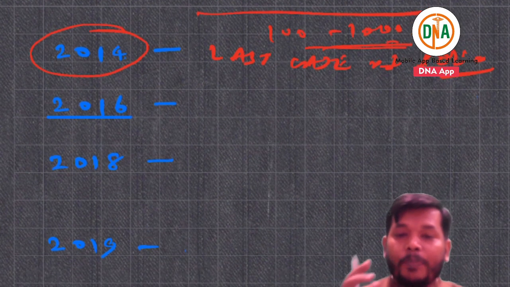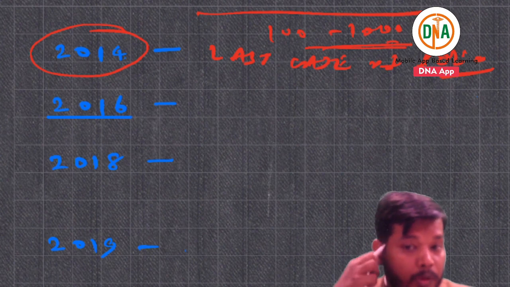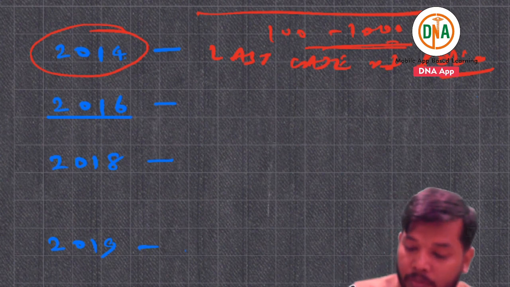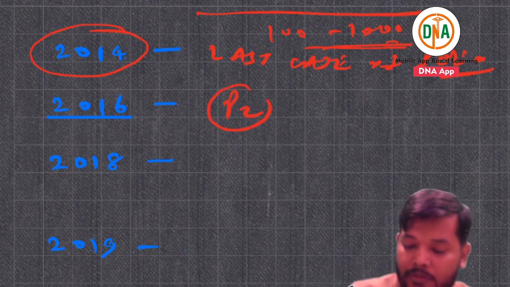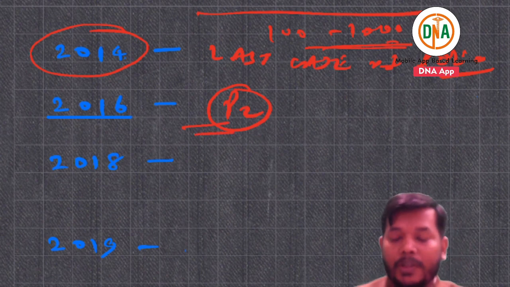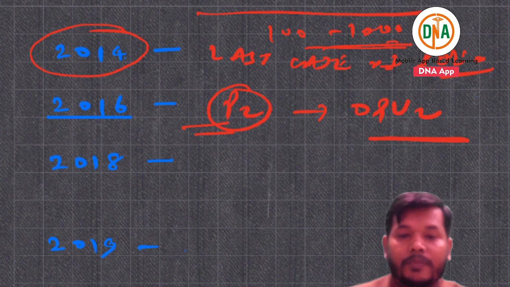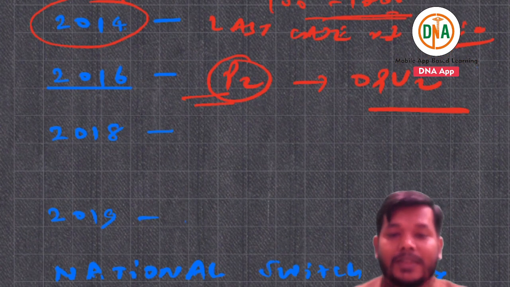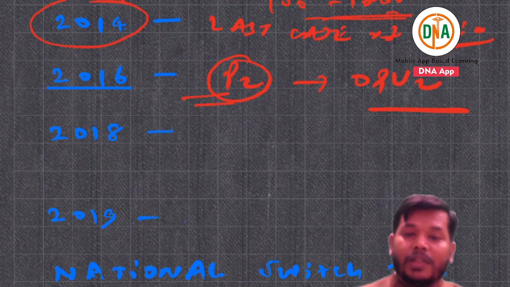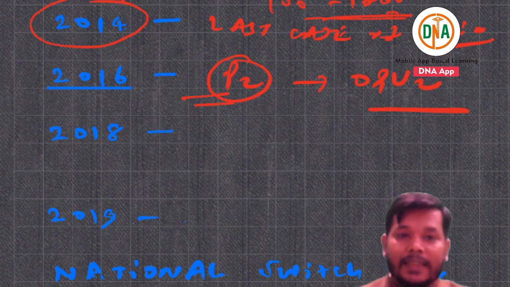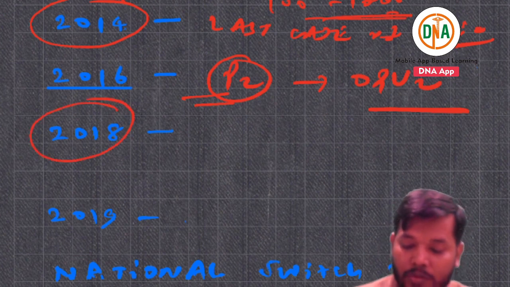Withdrawal of OPV2, withdrawal of the P2 component from OPV, was in 2016. I will tell you the importance of 2016 in detail later on. What about 2018?